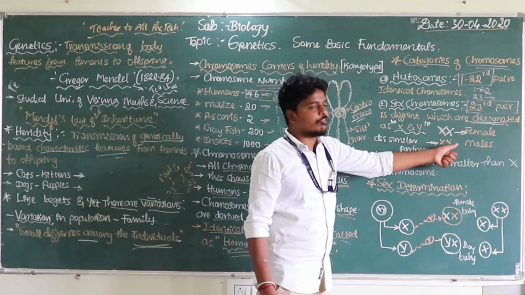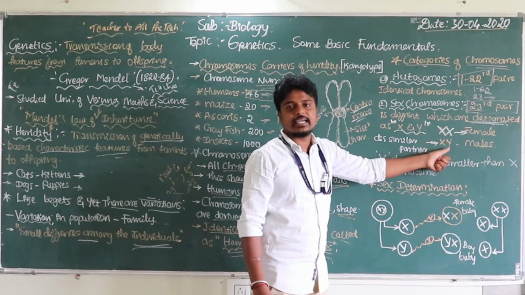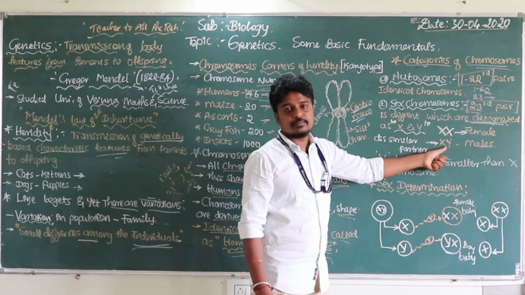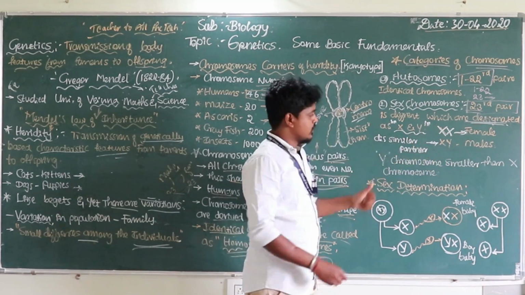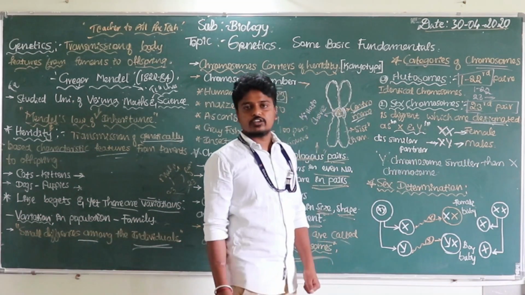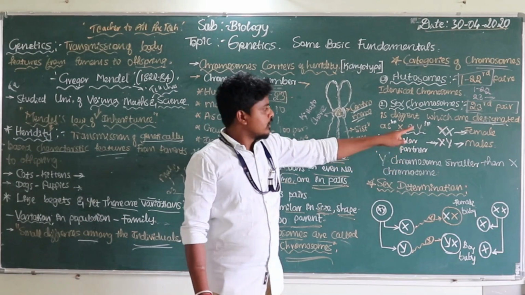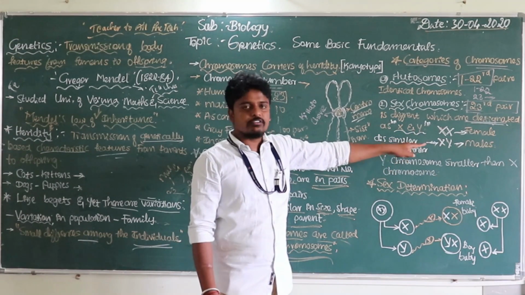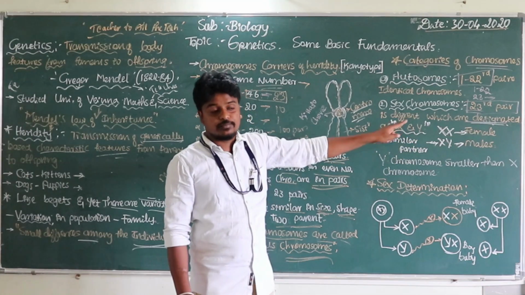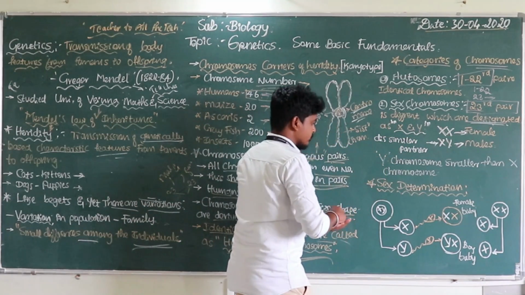The X and Y, two dissimilar chromosomes, are present in males. XX means female; X and Y chromosomes are present in males. Have a look here, look carefully.